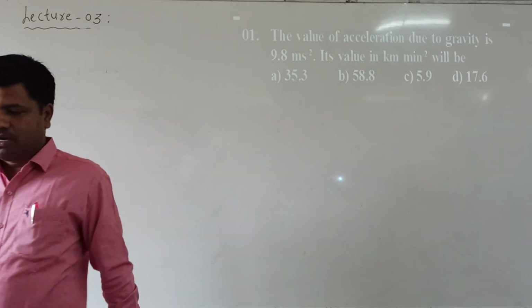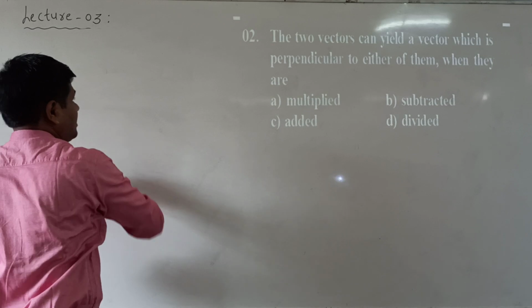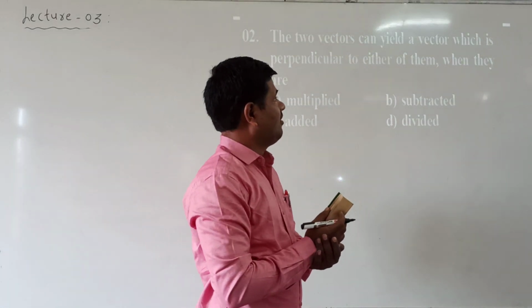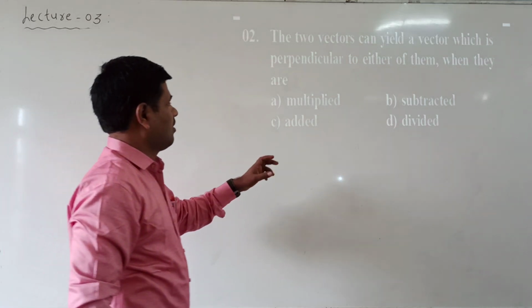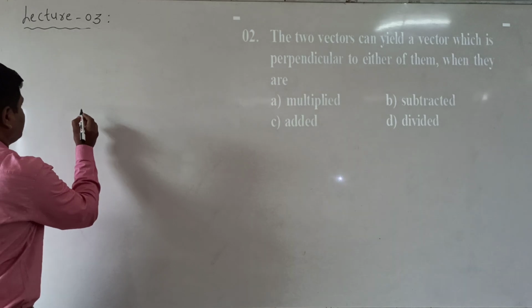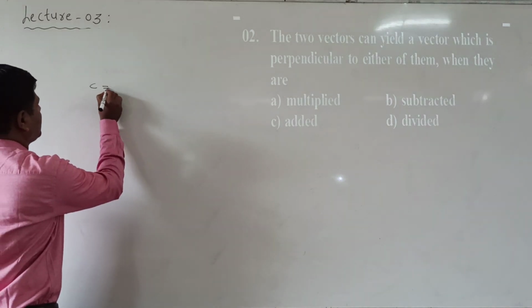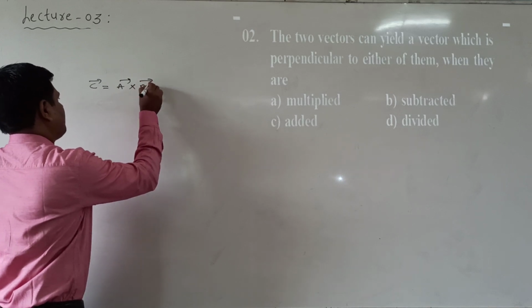Next we come to question number 2. Two vectors can yield a vector which is perpendicular to either of them when they are, suppose we take C bar is equal to A bar cross B bar.